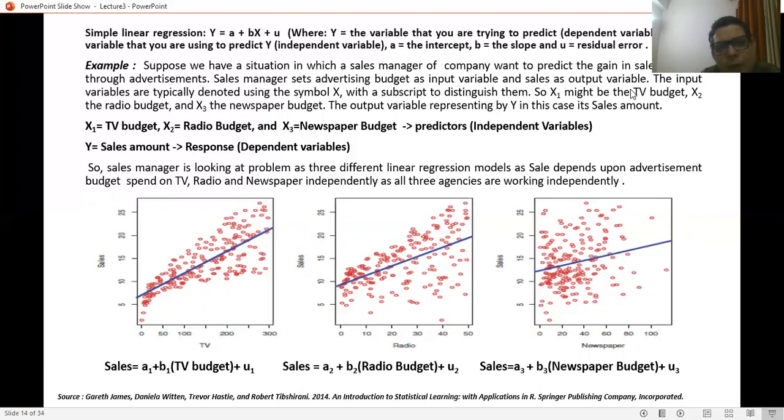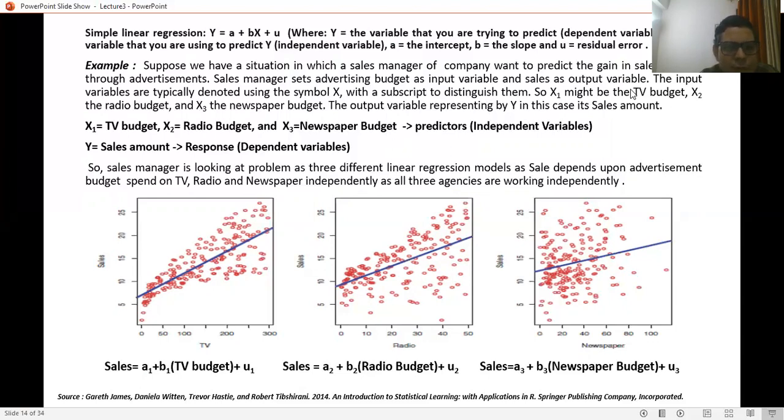The output variable represented by Y, in this case, is the sales amount. So Y, the sales amount, is the response or dependent variable, and X1, X2, and X3 are the independent variables. Why are they independent? Because they are three different agencies, and their roles in advertisement are functionally independent in nature.